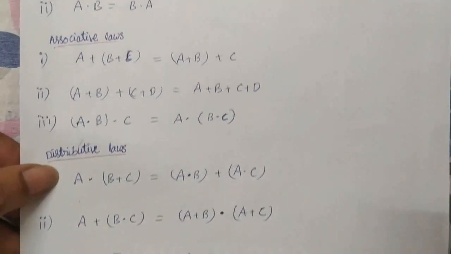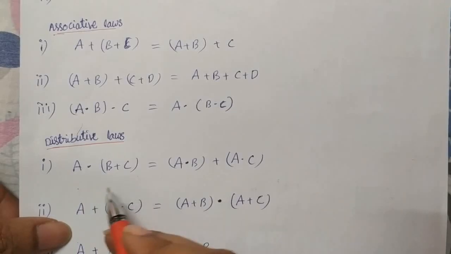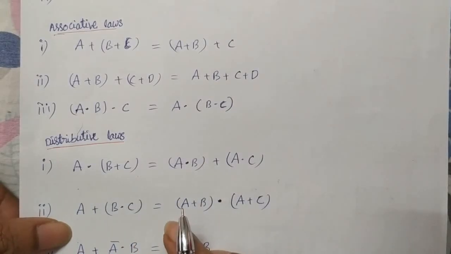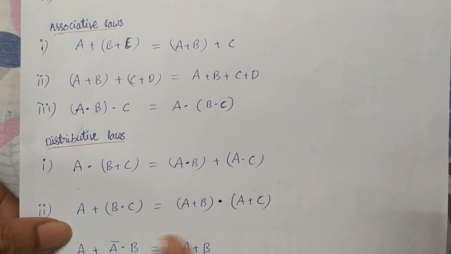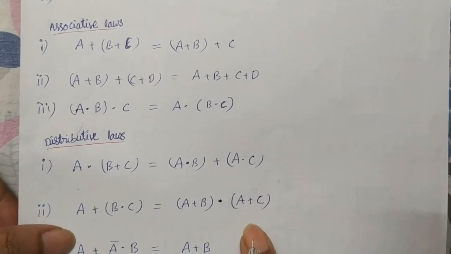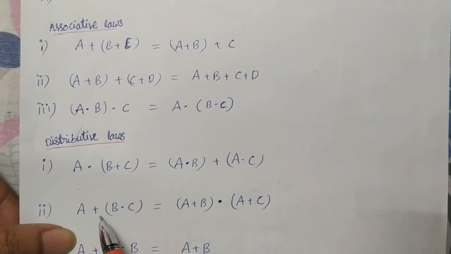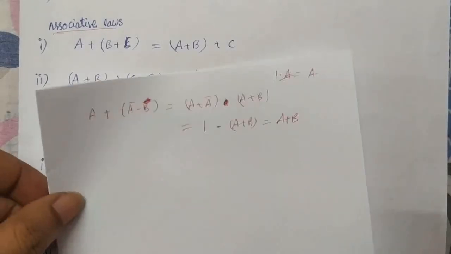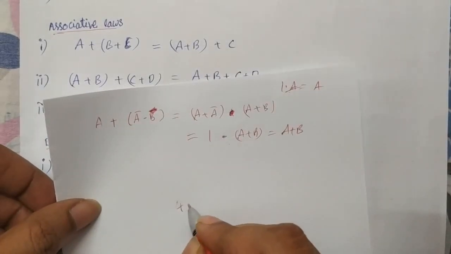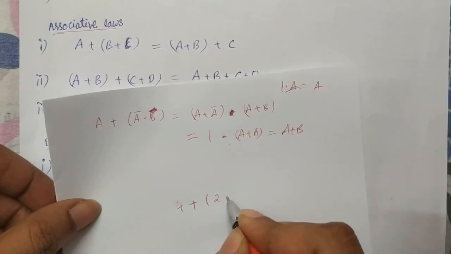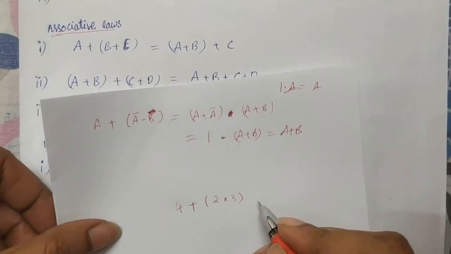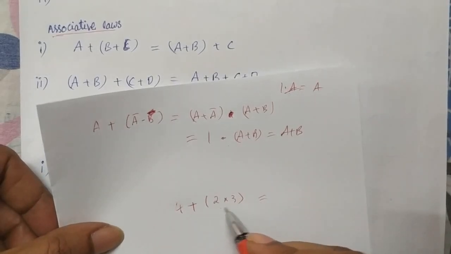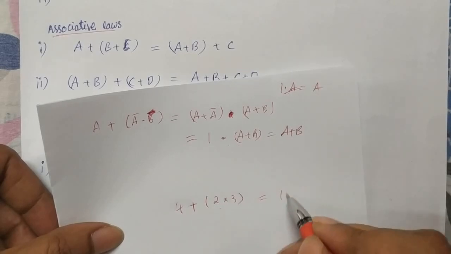Next, distributive law. Distributive law: a dot b plus a dot c, and for plus also we can write. In normal addition we can't write like this, but in Boolean algebra we can write like this: a plus b dot c equals a plus b dot a plus c. If we take normal numericals, we can't do that. Suppose it is 4 plus 2 into 3. What is the value? 2 into 3 is 6, plus 4, you get 10.